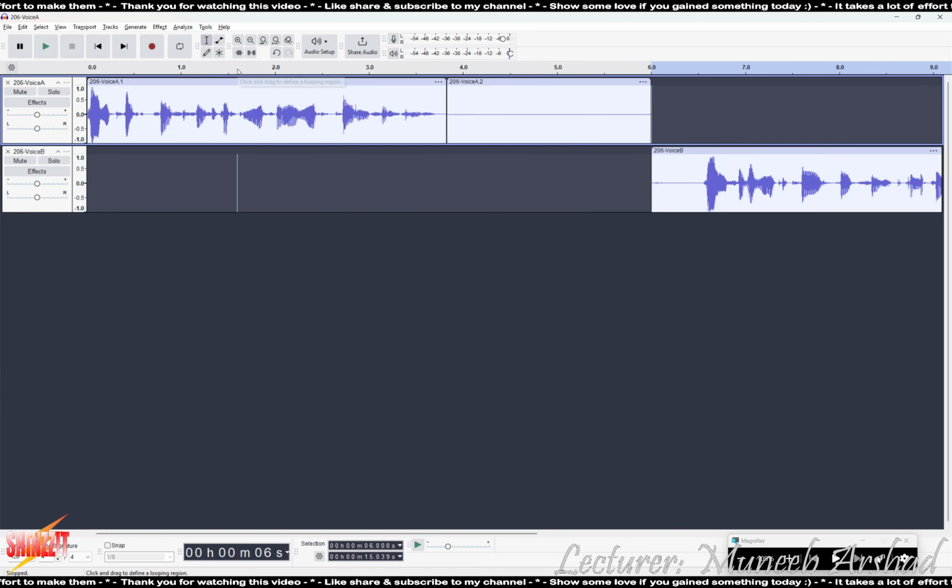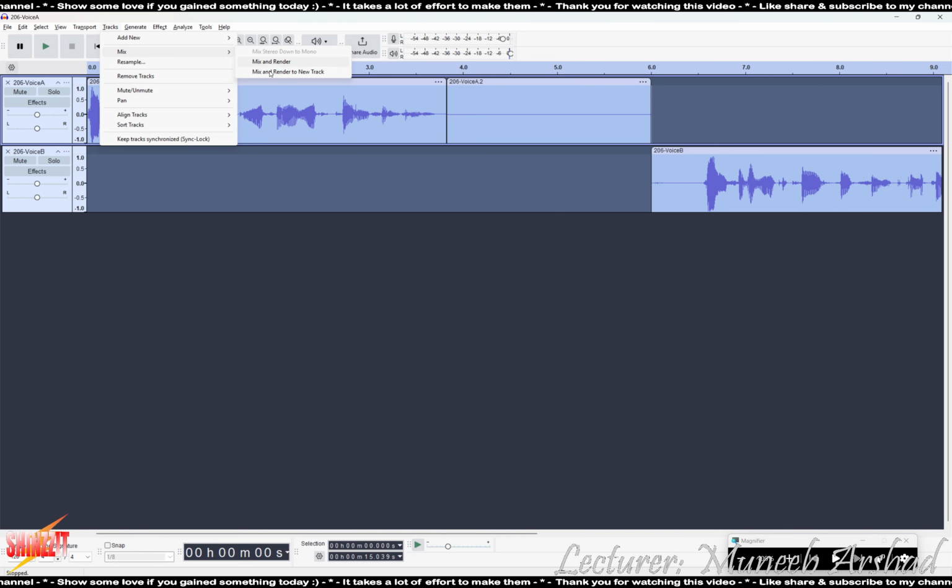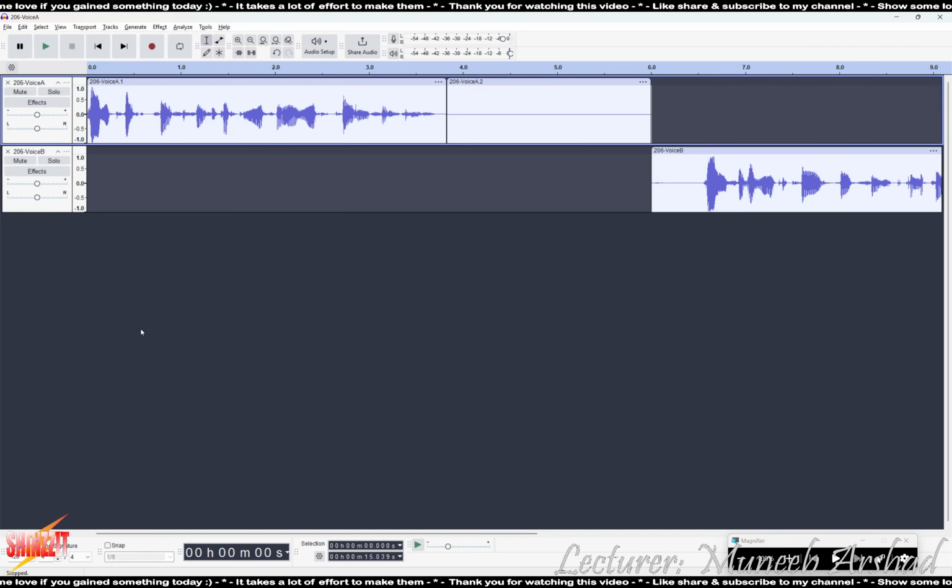So Control A to select both of the sounds. Again, I will go to tracks, click on mix. I do not have the mix and render for converting it to a single monophonic track. How do you do it? Hanji, how did you do it? Mix and render. Because why do you mix and render?